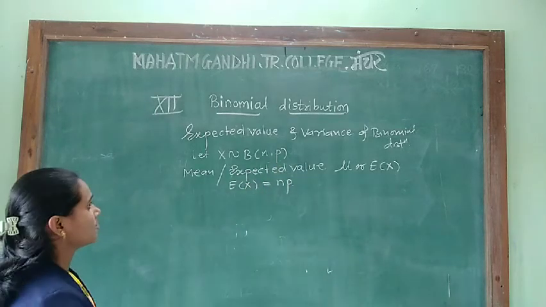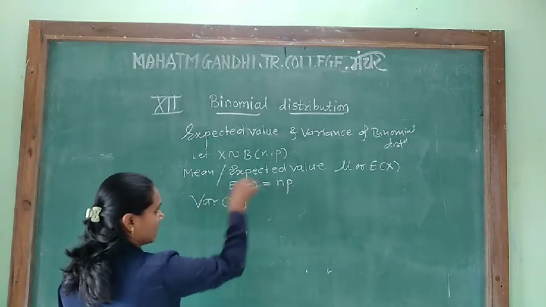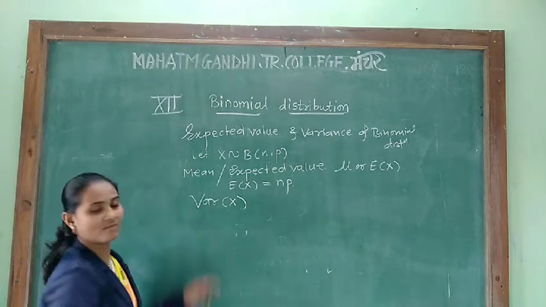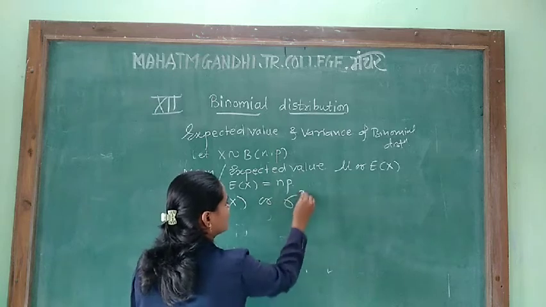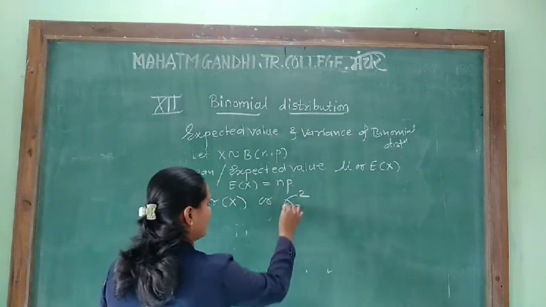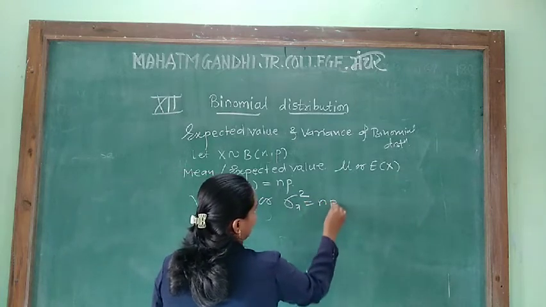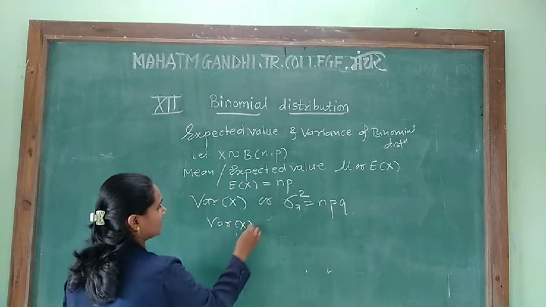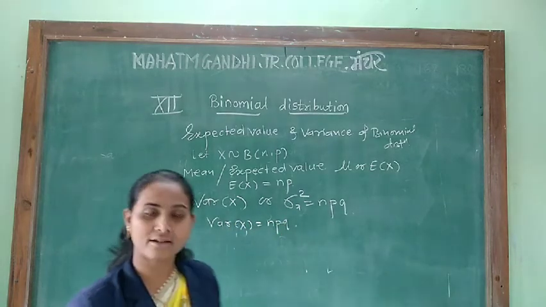And the variance for binomial distribution is denoted by variance of x, or sigma x square, and it is defined as npq. Variance of x is npq. And the next one is standard deviation.